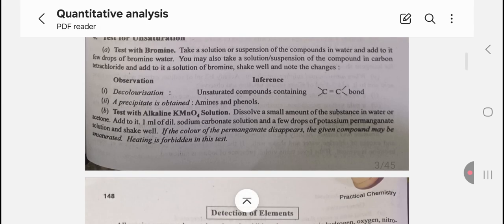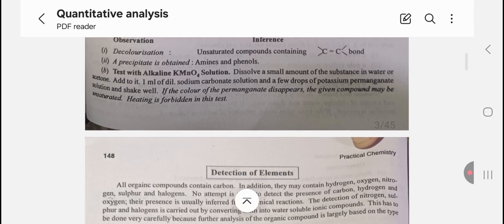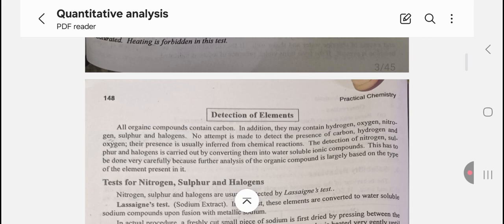B, test with alkaline KMnO4 solution. Dissolve a small amount of the substance in water or acetone. Add to it 1 ml of the dilute sodium carbonate solution and a few drops of the potassium permanganate solution and shake well. If the color of the permanganate disappears, the given compound may be unsaturated. Heating is forbidden in this test.